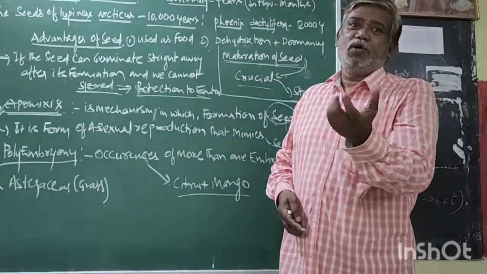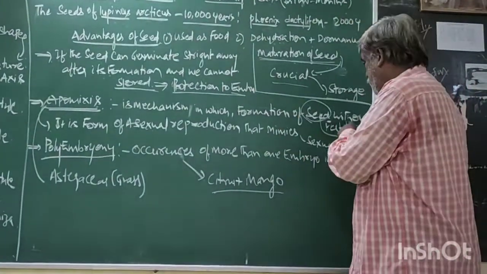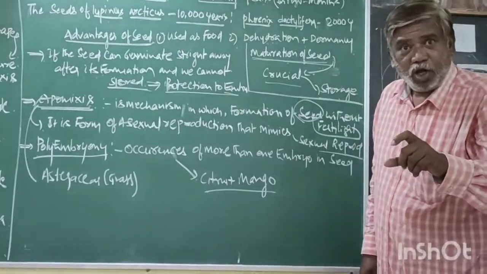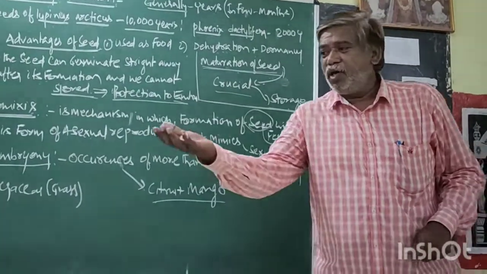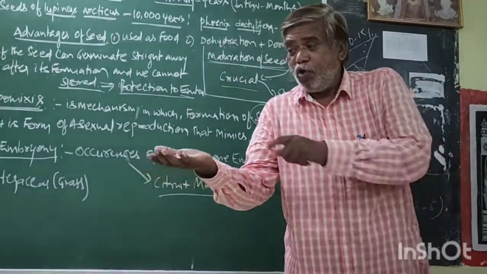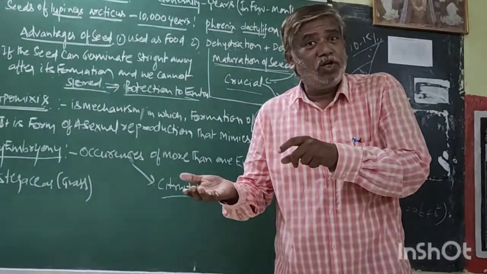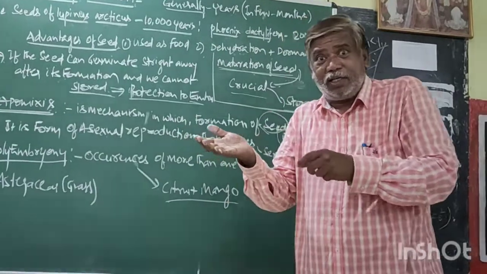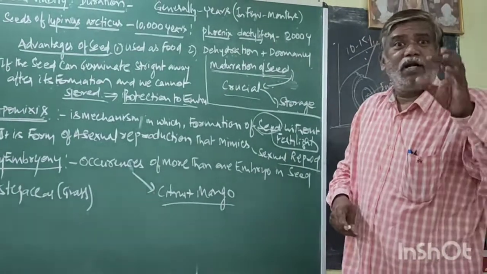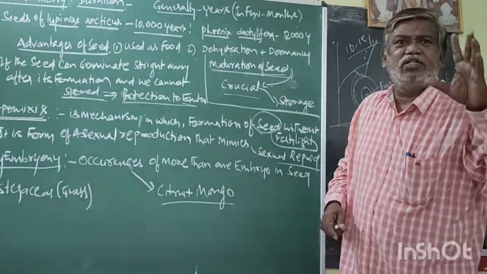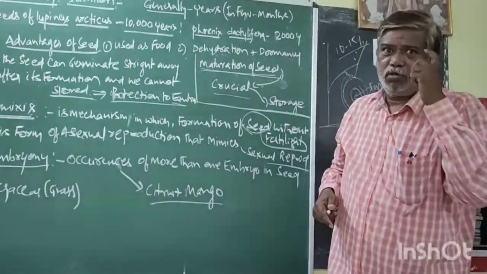Sexual reproduction. But what is the major event of sexual reproduction? Fertilization. If fertilization is not there, it is not sexual reproduction. But it is the seed. We get the seed without fertilization. That means in the origin of this seed, there is no sexual reproduction. But in general, 99% of seeds are due to sexual reproduction.